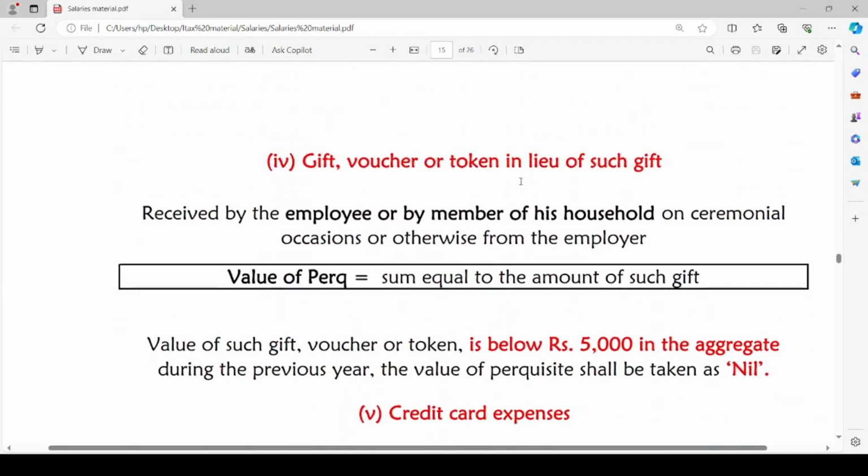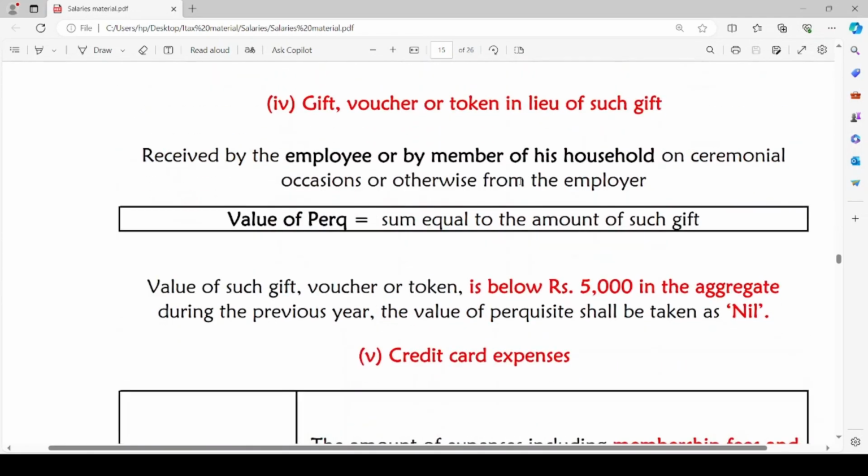The fourth benefit, gift, voucher or token in lieu of such gift received by the employee or by member of his household on a ceremonial occasion or otherwise from the employer, then the value of perquisite will be sum equal to amount of such gift. Any gift, voucher or token in lieu of such gift received by the employee or member of his household during any occasion, then the value of perquisite will be sum equal to amount of such gift.